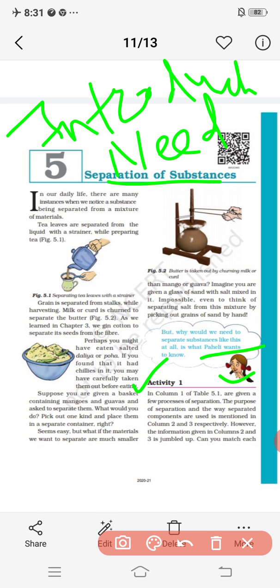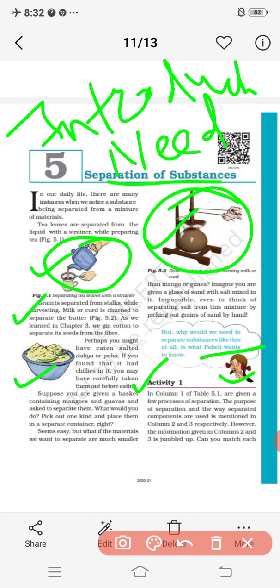I hope you have understood the daily life examples like churning, separating grain, chilies from poha and everything. You also have to find out some more examples today. Observe from your morning to evening, your mother also, or any person present in your house, whether they are using these things.